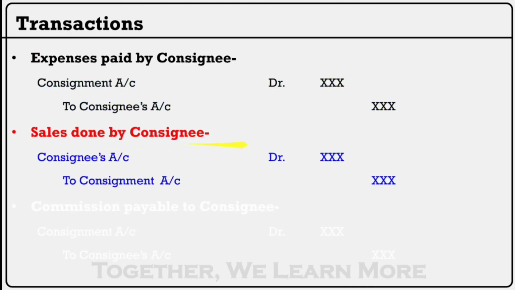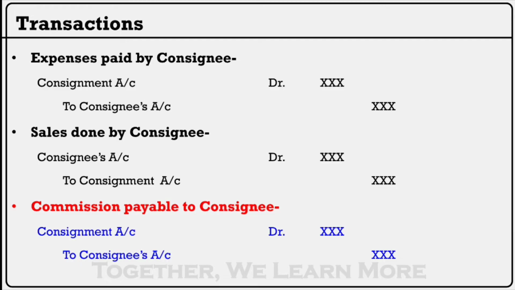Sales by consignee. Consignee's account debited to consignment account. And commission, as commission is expense for business, consignment account debited to consignee's account. Consignee ને આપણે આપીએ છીએ, consignee other partner છે, extra છે. Clear? તો એને commission ચૂકવવાનું છે.